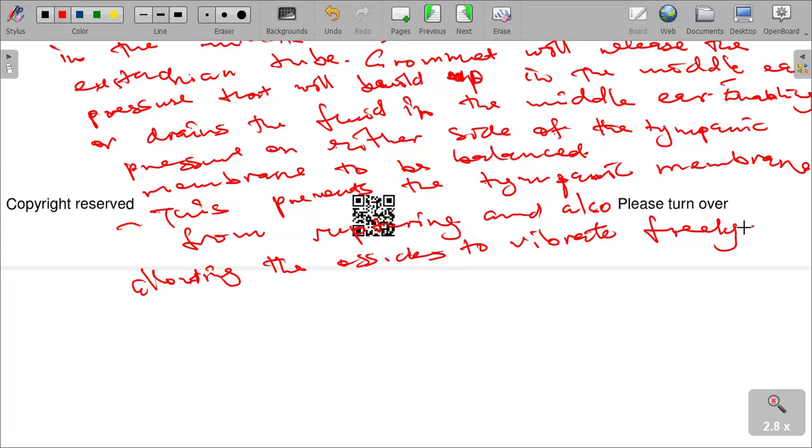So that is actually how the grommet works. That is allowing the oscus to vibrate freely. That's how the grommet works there.